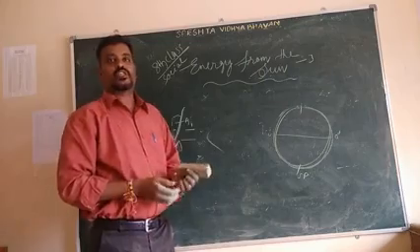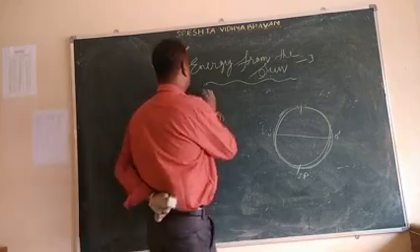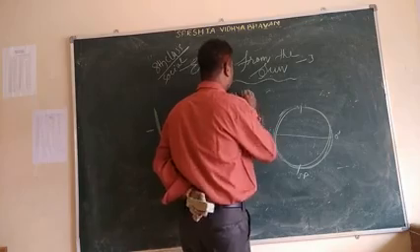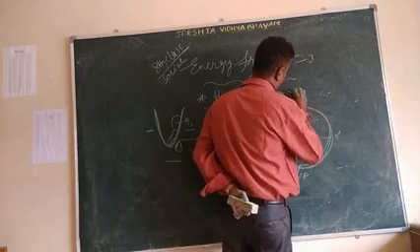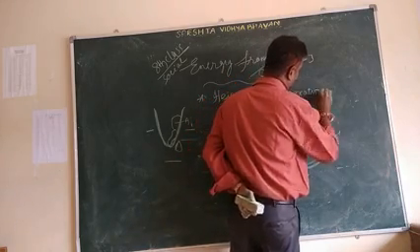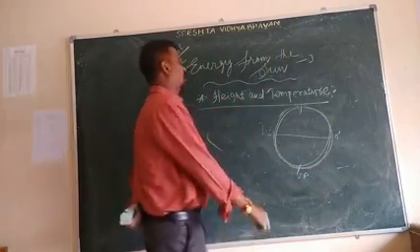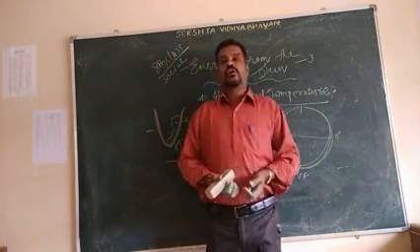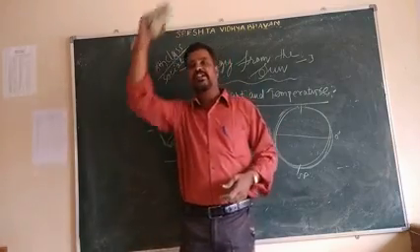The next topic is height and temperature. Here height means a little bit higher.